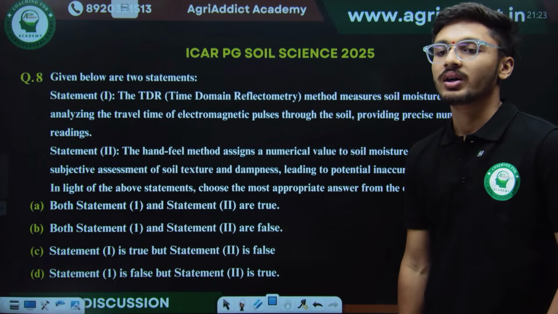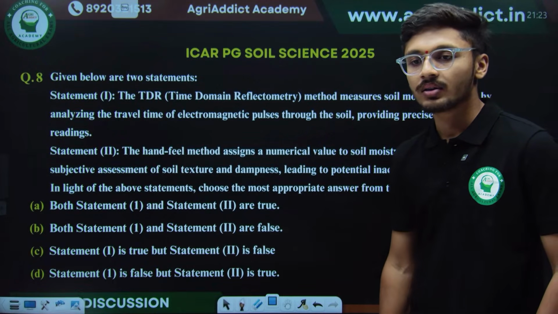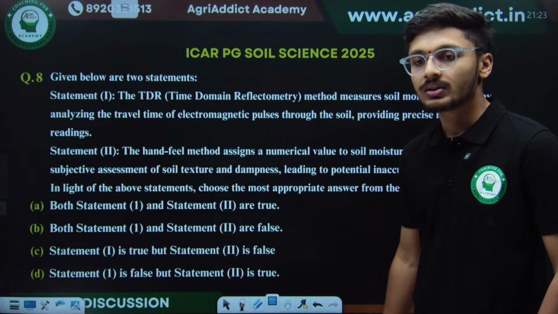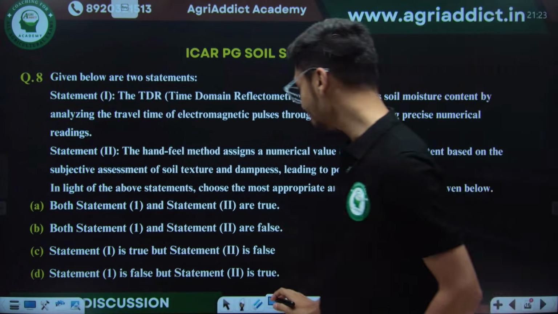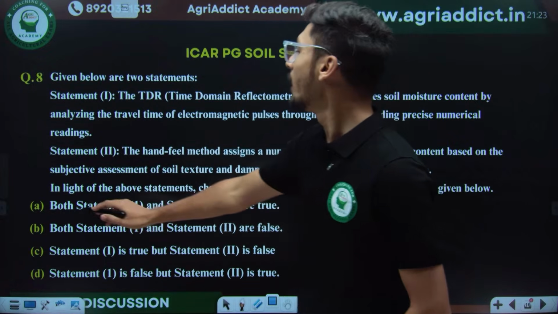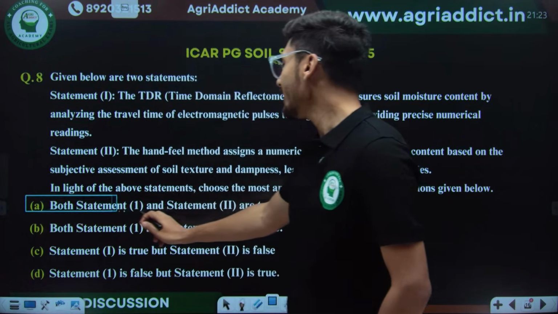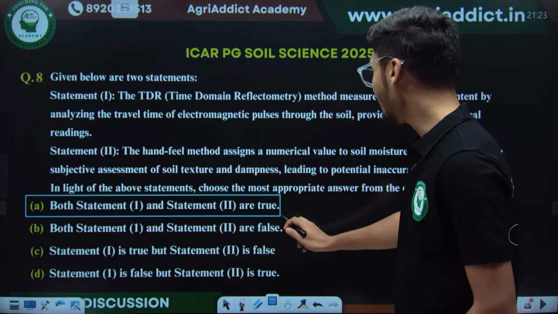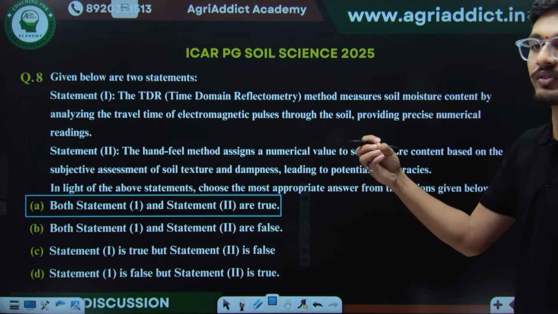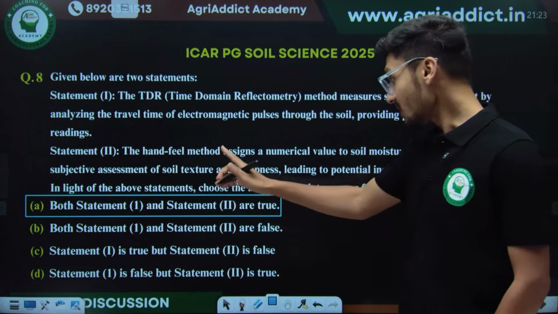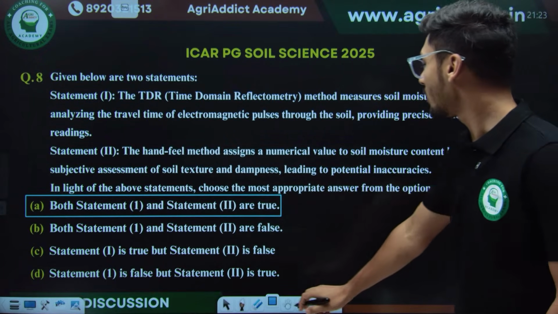Okay, someone is saying that it is C. If I were in your place, I would have marked C as the correct answer too, but no. NTA has given the correct answer for this question as both statements 1 and 2 are true. Now let's understand what perspective they have used for statement 2 to be true.